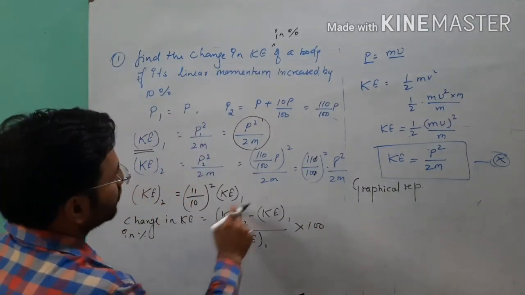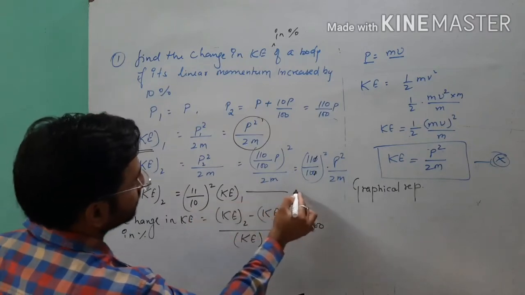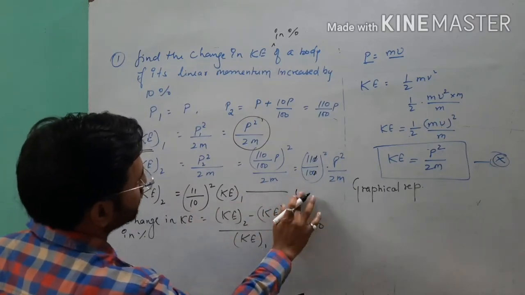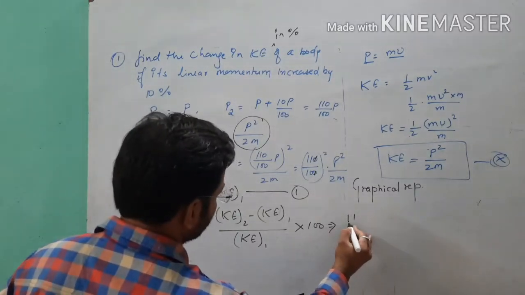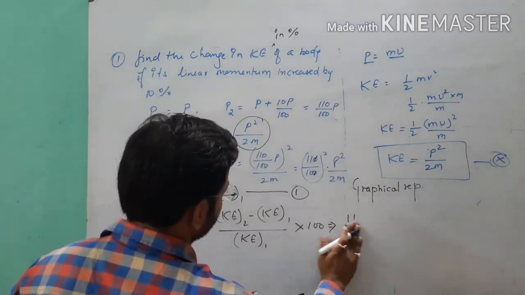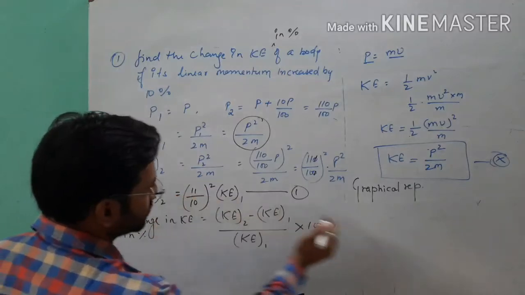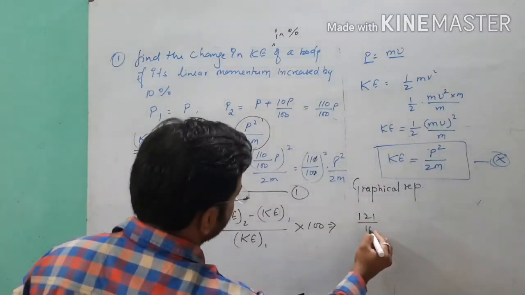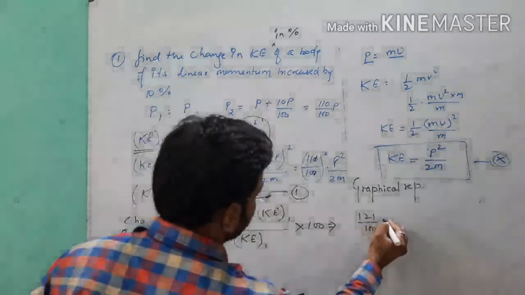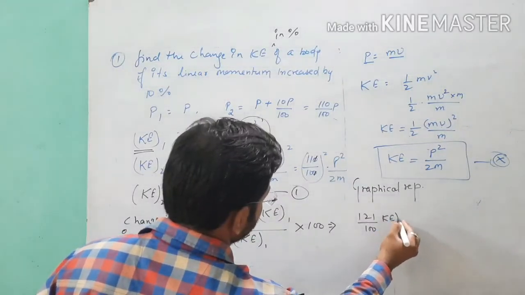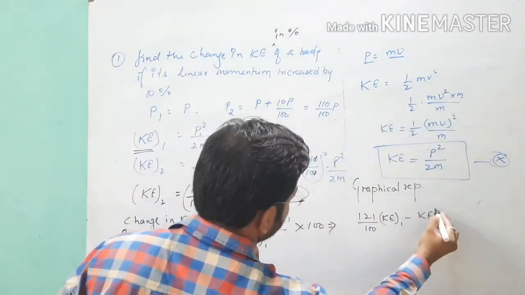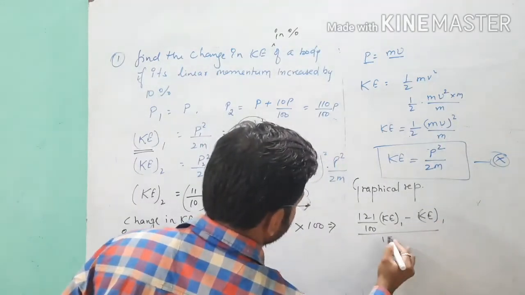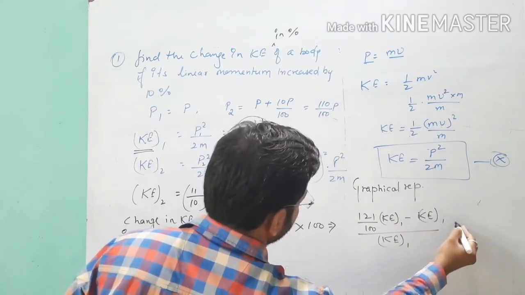Kinetic energy 2 we have given, this is supposed to be equation number 1, so it will be 11 over 10. 11 over 10 means 11 square, 121 over 100 of kinetic energy 1, minus kinetic energy 1, over kinetic energy 1 into 100.